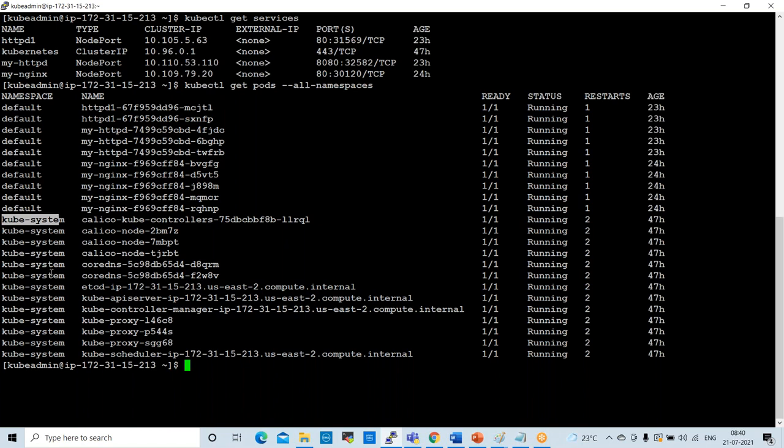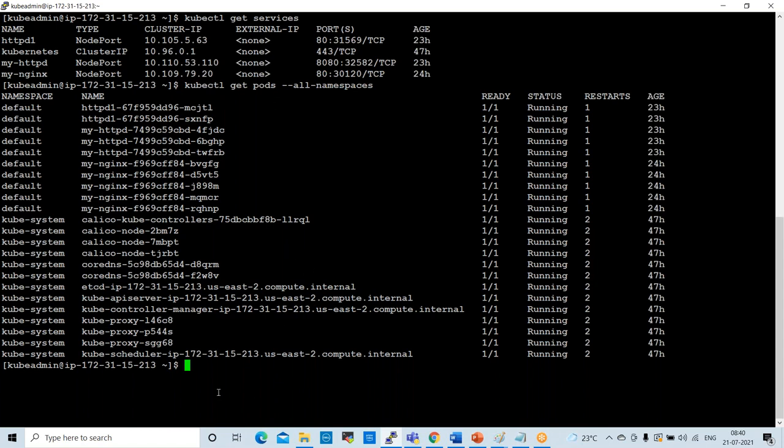Namespace, name, just like name. So we can customize the name also here. If you want to customize the name, you can customize. Okay, how to customize? I'll show you. To check this, you can give the command like this. To check these namespaces, kubectl get pods hyphen all hyphen namespaces. Right.